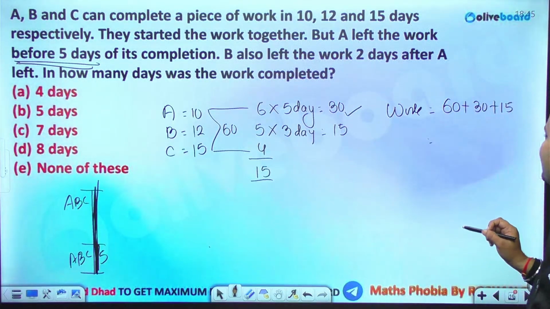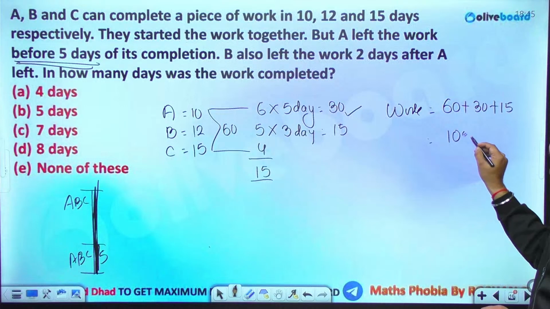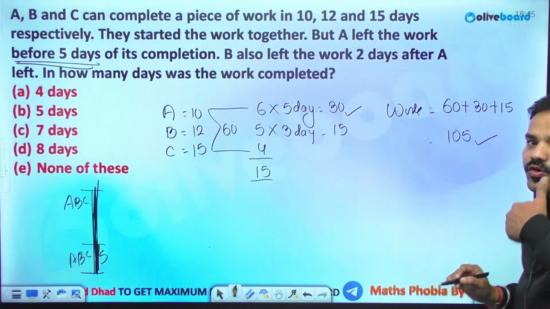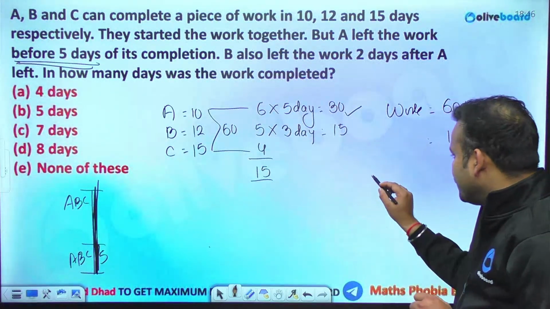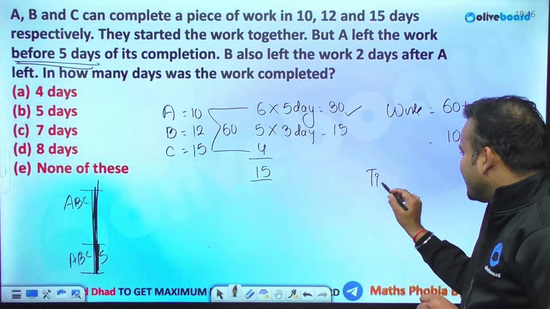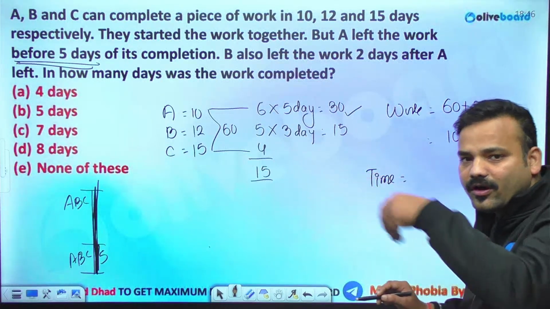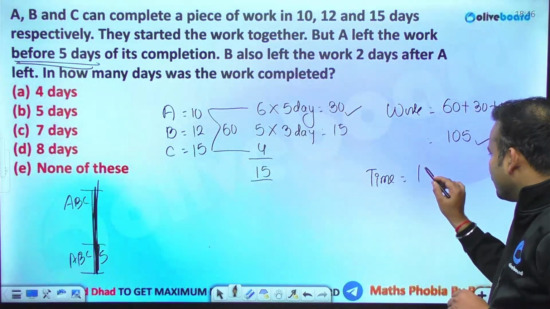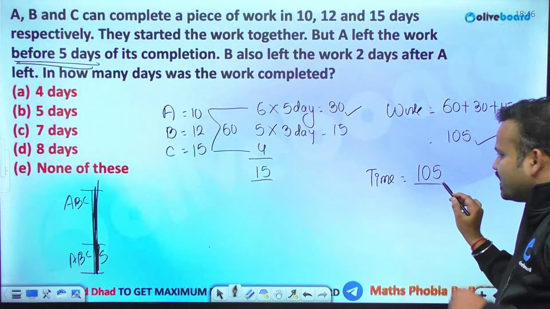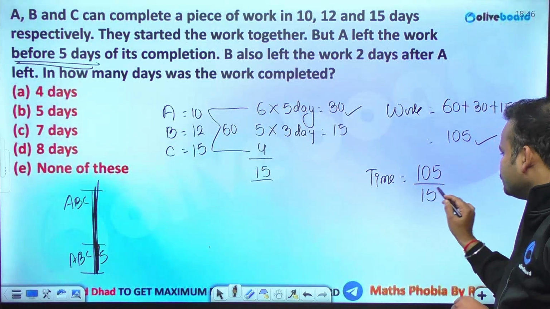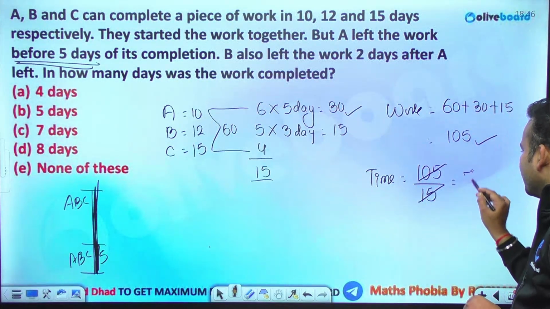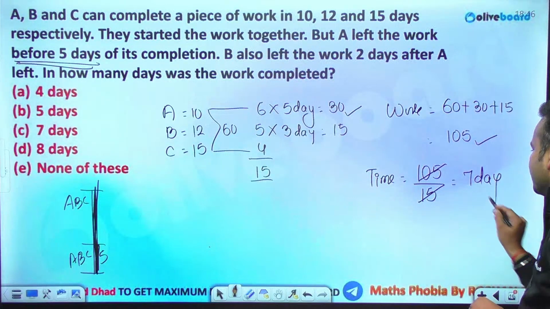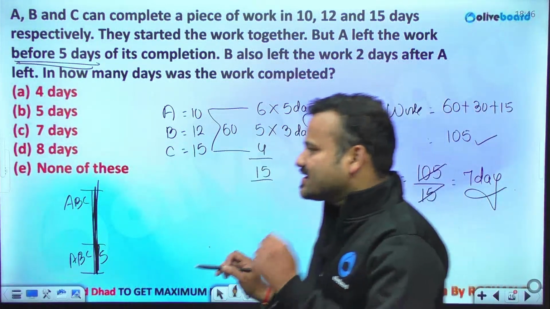30 and 15, that is 45. So this is 105. So the amount of work which we need to do now is 105. And who is performing the entire work? All of them, because I am calling A and B back. So 105 is the amount of work and 15 is the number of days. So the entire work is completed in 7 days.